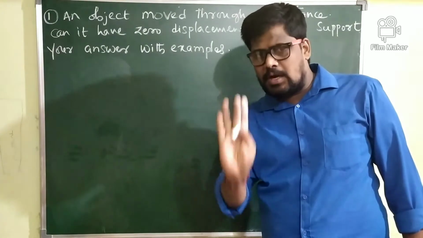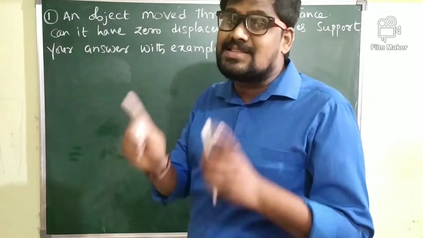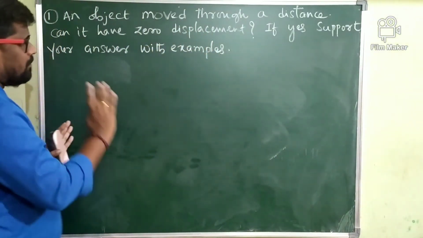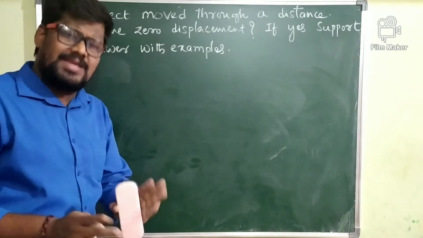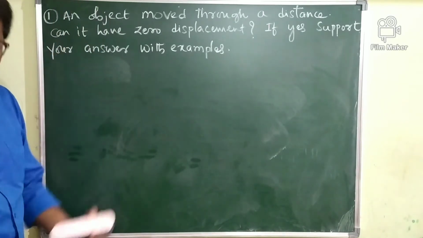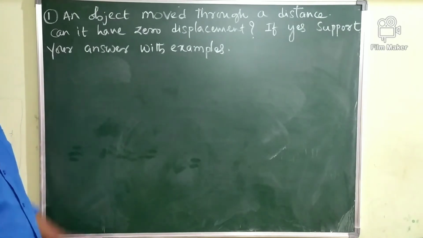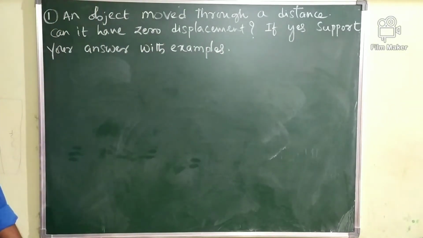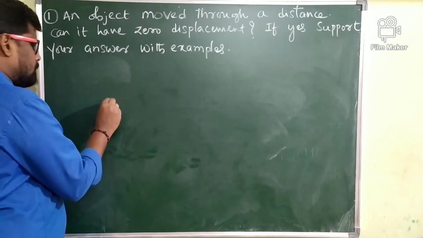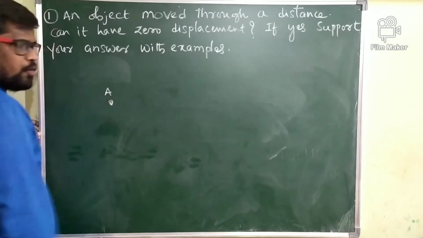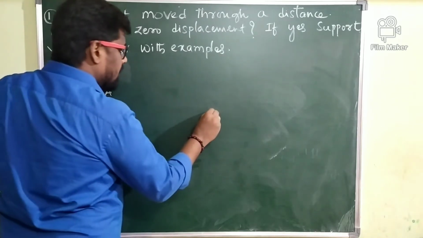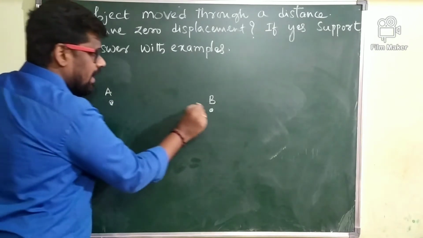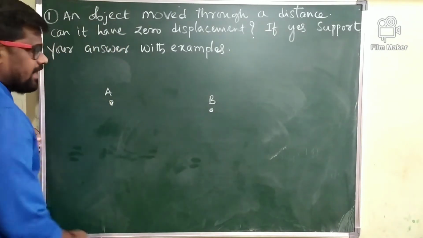If the body has covered some distance, still we have the chance that its displacement may be equal to zero. So the meaning is, if the distance covered by the body is not zero, still we have a chance that the displacement of the body is zero. Let me take one simple example here. Imagine that the body started its journey from point A and reaches point B along a straight line.